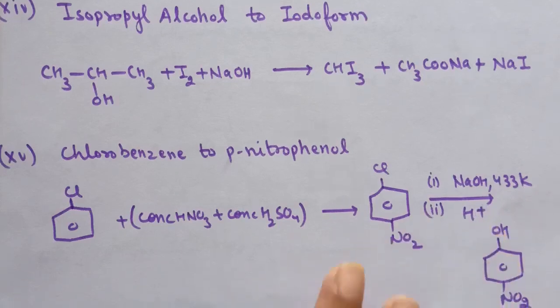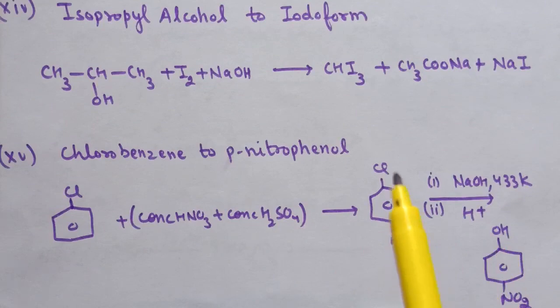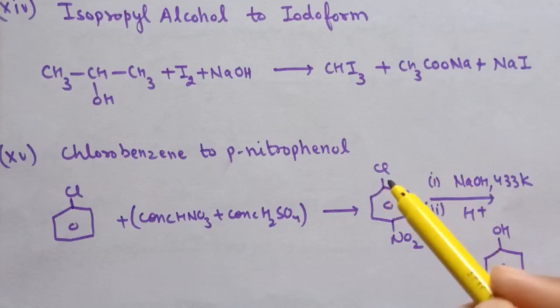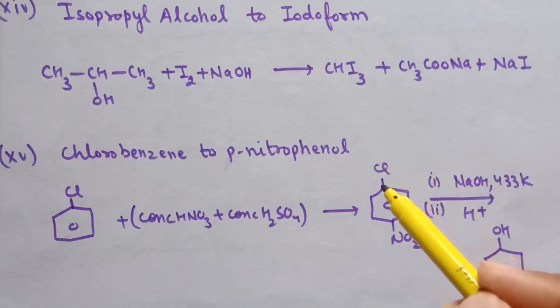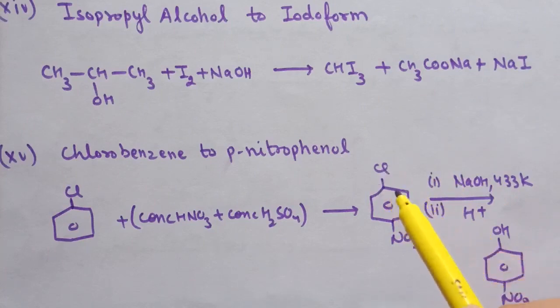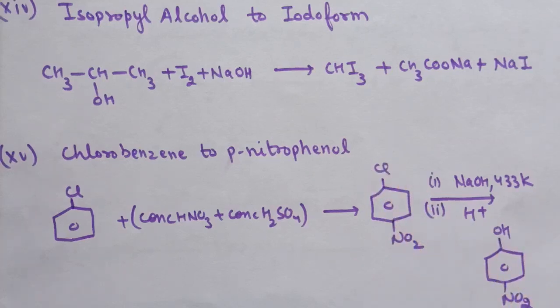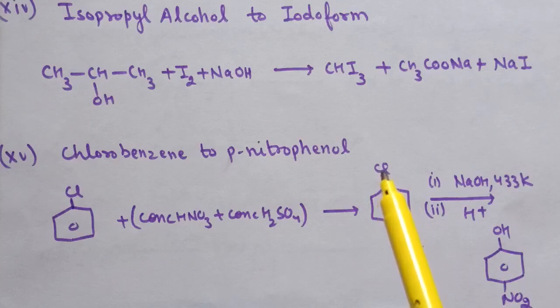So here Cl is replaced by OH because NO2 is electron withdrawing group and it will increase the reactivity of this C-Cl bond and therefore here Cl is replaced by OH. That is, due to the presence of electron withdrawing group on benzene ring, this C-Cl bond will become weaker and therefore OH group is replaced. Therefore, the Cl group is replaced by OH.